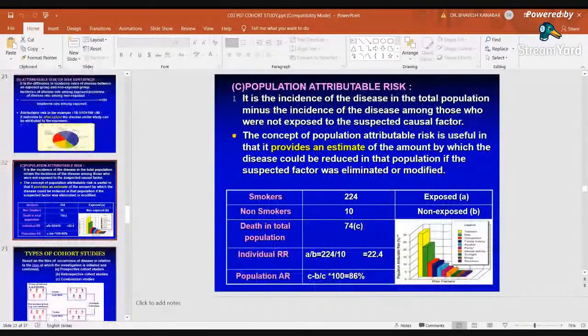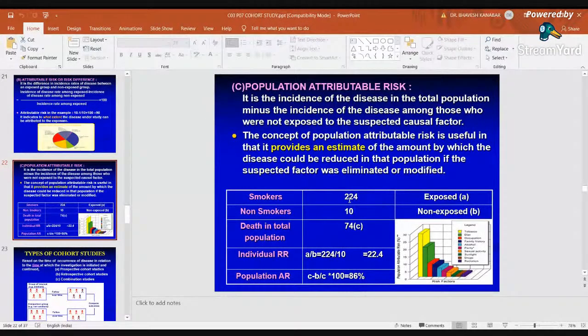Then there is population attributable risk, right? Population attributable risk is the incidence of disease in the total population minus incidence of disease among those who were not exposed to the suspected causal factor. This provides the estimate of the amount by which disease can be reduced in the population if the suspected factor was eliminated. For example, here population attributable risk is 86% by this calculation.